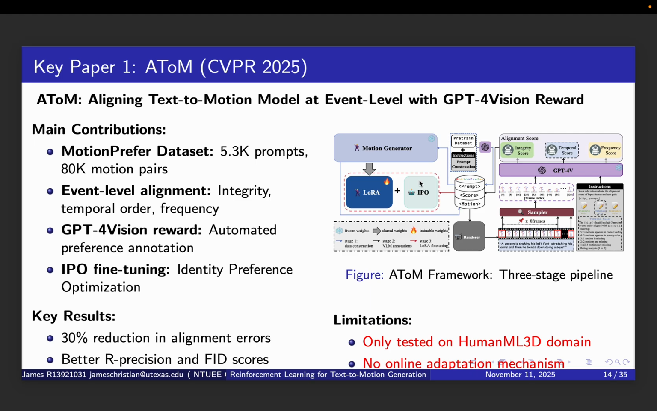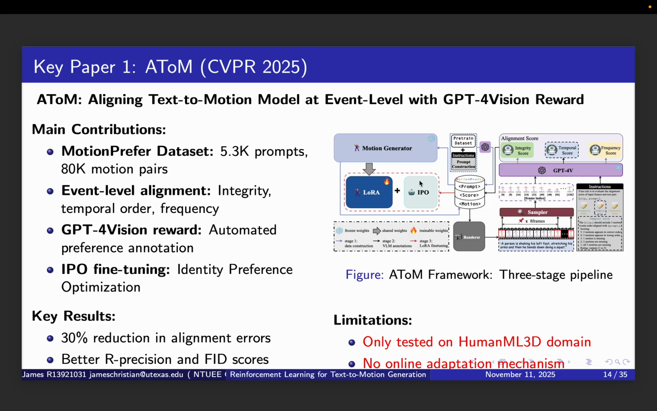The results were impressive. They achieved a 30% reduction in alignment errors compared to the baseline, better R precision and FID scores, and successfully demonstrated that AI-based reward modeling works. The figure shows their three-stage pipeline, which we will adapt in our work.